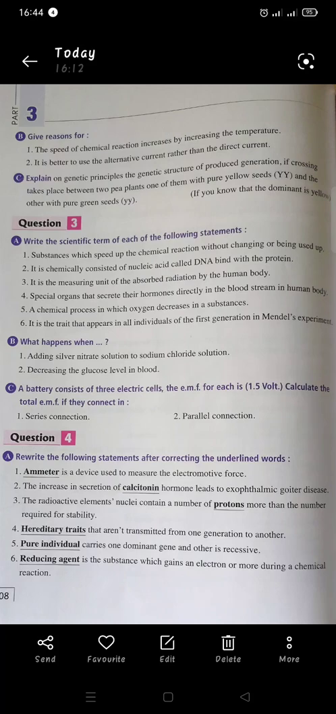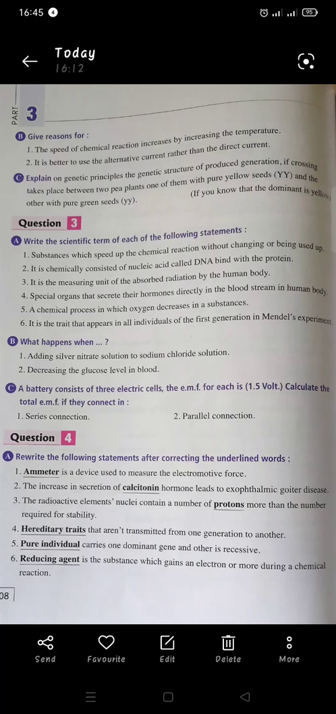Rewrite the following statement after correcting it. 1. Device used to measure the electromotive force. We don't measure the electromotive force with a meter, but we measure it with a voltmeter. 2. The increase in secretion of calcium hormone led to exophthalmic goiter disease. No, increasing of thyroxine hormone. 3. The radioactive element nuclei contain a number of protons more than the number required for stability. No, not protons. The correct answer is neutrons.